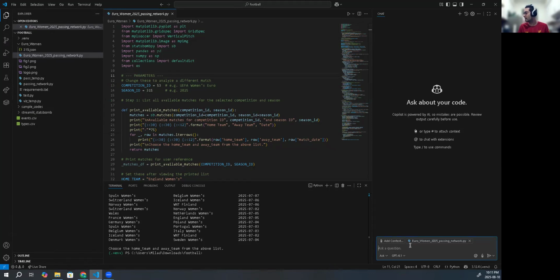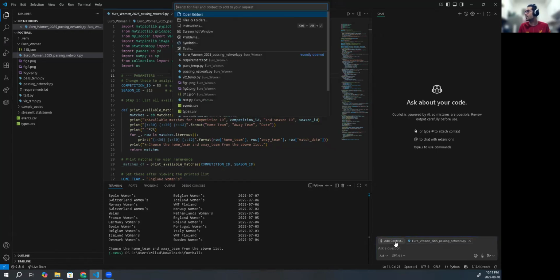And at this bar, you can see that we have an Add Context button with an attachment icon as well. And we will see what this is in a second. And then the current file, which I named here Euro Women 25 passing network, is considered here, meaning the agent, or the chat session, is looking at the current file as well. So by adding the context, you can see a menu popped up here. We have different options. We can choose open editors, files and folders, instructions, screenshot window, problem symbols, and tools. And then you can see a list of files that I have available from this session that I have here.